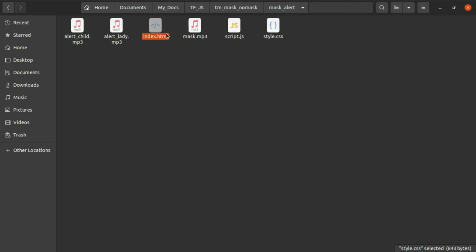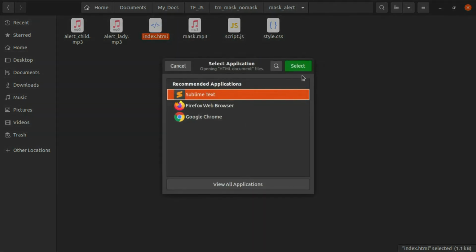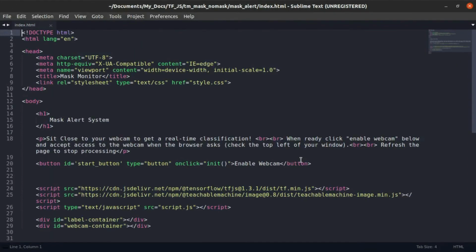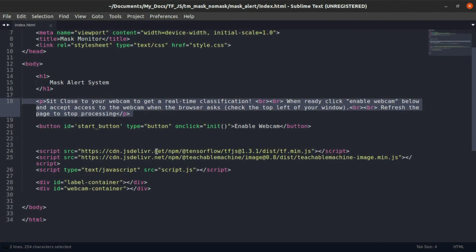So let's open the code. I will be using Sublime. Yeah, so the code is there. Mask alert system basic, and these are a few tips for a person who is going to use this. I have added both the TensorFlow and Teachable Machine Learning JavaScript files inside the code, and I also added script.js, which is the script that I wrote.